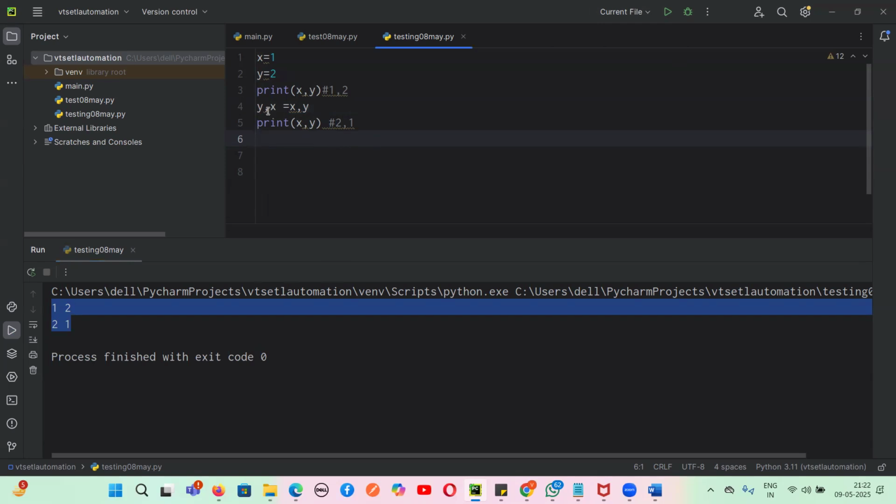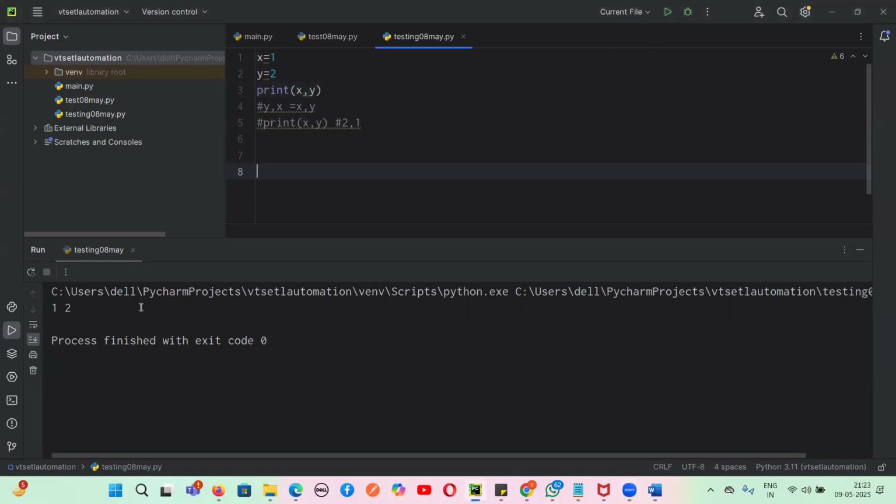Yes. So let us learn one by one, guys, this particular piece of code. This is a simple piece of code. x value is 1, y value is 2. If I print x comma y, what will be the output? 1 comma 2. Yes or no, guys? Yes, this is simple, right? x value is 1, y value is 2. I am printing these values, so I am getting 1 comma 2. Are you clear till this much?